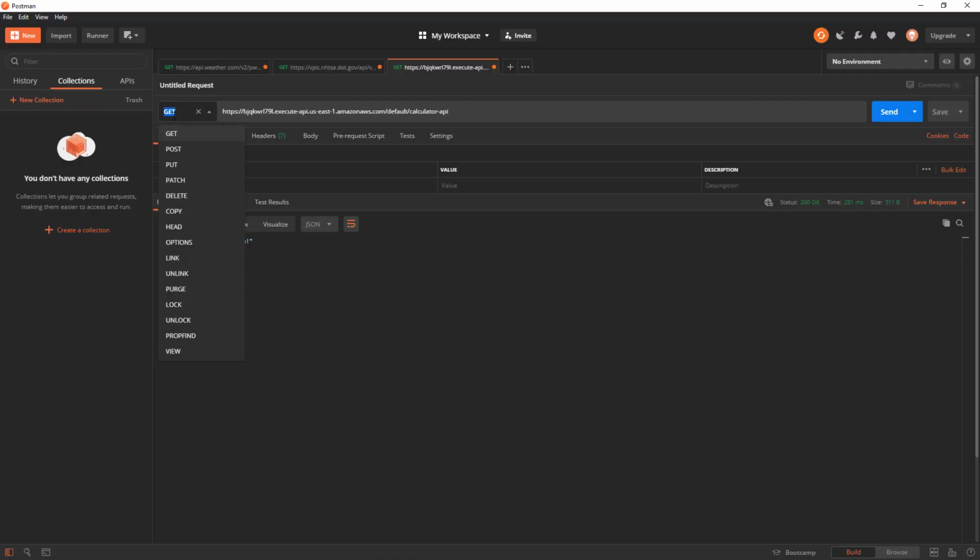Okay, so here we have our HTTP method in Postman. We're going to use get, and then we're going to send this up. So here the response that we got was "HTTP method is get," which is of course what we expect. If we choose post, we get "HTTP method is post." If we choose anything else, it's going to tell us that the method is not supported. So no matter what else we use, method is not going to be supported. So far, everything appears to be working.